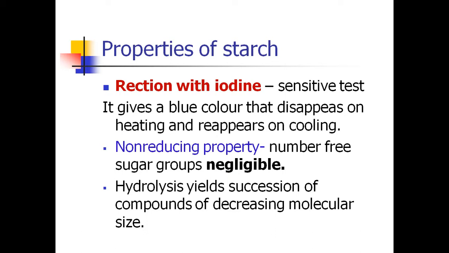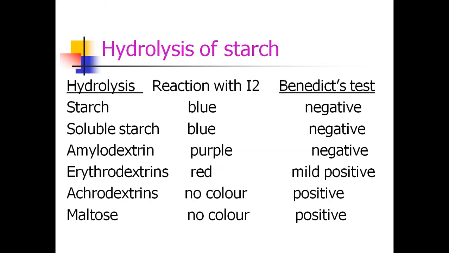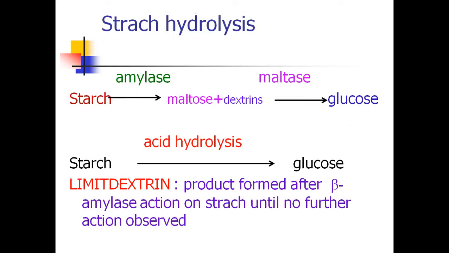Hydrolysis of the starch yields a succession of compounds of decreasing molecular size. Starch on reaction with iodine gives blue, and soluble starch gives blue color again with iodine. Amylodextrin, purple color. Erythrodextrins, red color. Achrodextrins, no color. Maltose, no color. Because to give a positive test with the iodine, it requires a minimum of some 10 glucose residues.